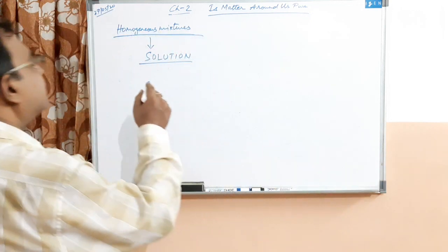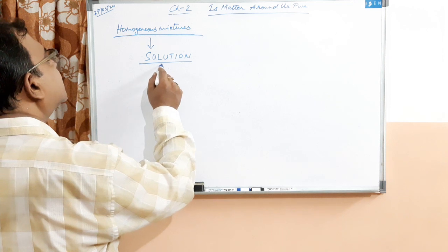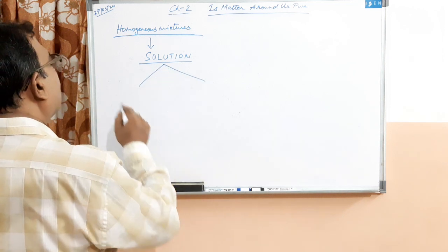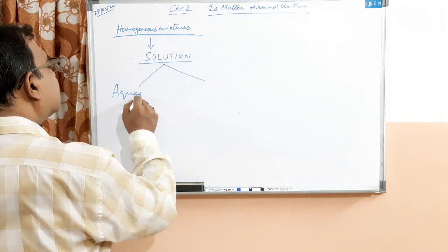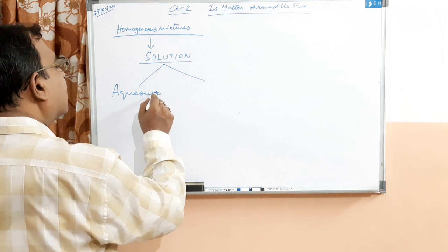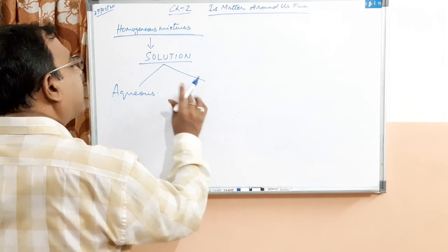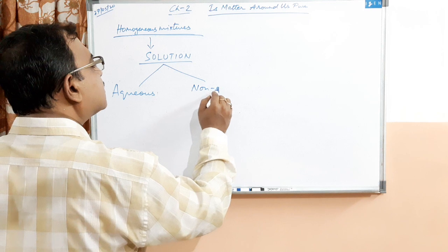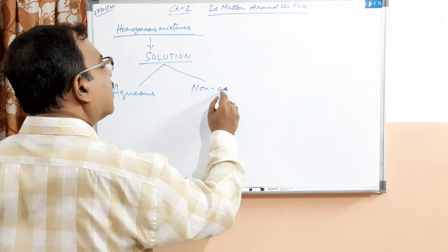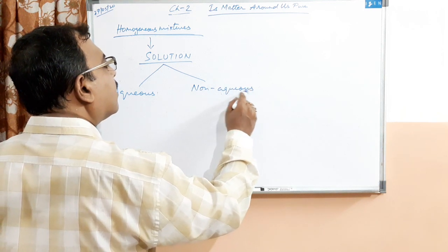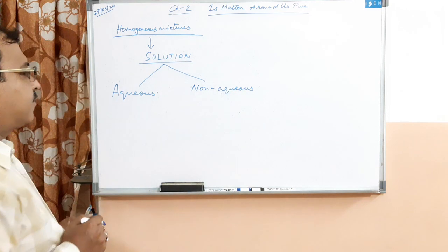Now solution is of two types. One is called aqueous and another is called non-aqueous.